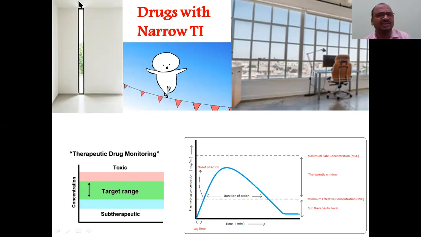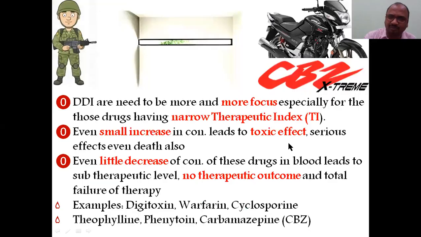See here, this is a narrow window. This is a wide therapeutic window. No problem for these types of drugs. Only the narrow therapeutic window drugs are dangerous. That point needs much focus. DDI, drug-drug interaction, needs more focus for narrow therapeutic index drugs. A small increase leads to toxic effect, and a small decrease gives no therapeutic outcome. Take a screenshot of these same points and write them in the examination.